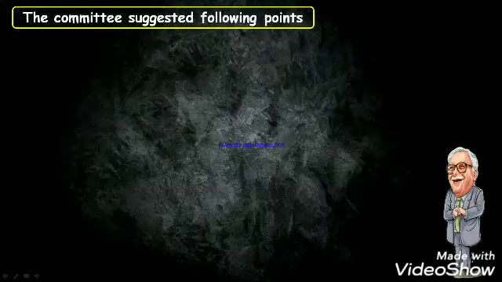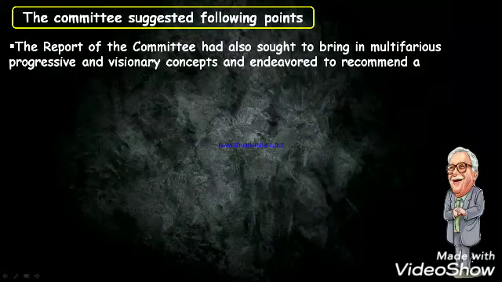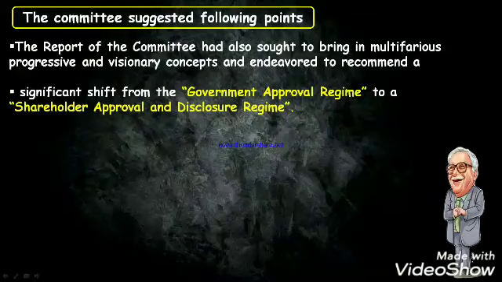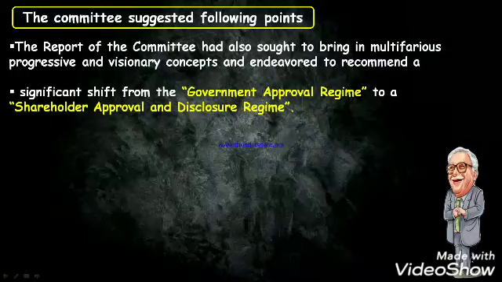The committee suggested the following points to be drafted in the new company law of India. The report of the committee also sought to bring multifarious, progressive and visionary concepts and endeavored to recommend a significant shift from a government approval regime to a shareholder approval and disclosure regime. What do I mean by this? Earlier, the government used to approve many things for a company, but now the report said that it should be in the hands of shareholders.